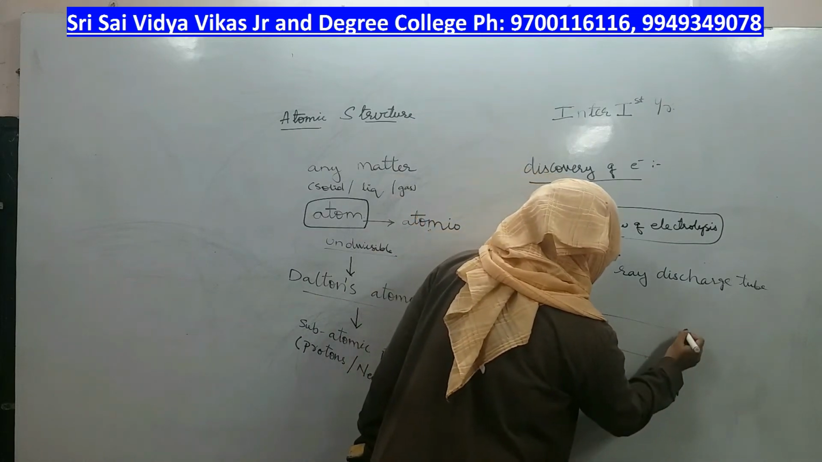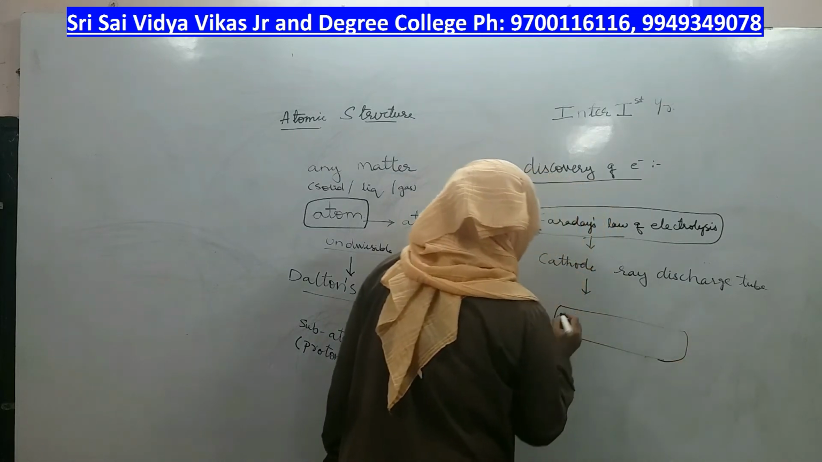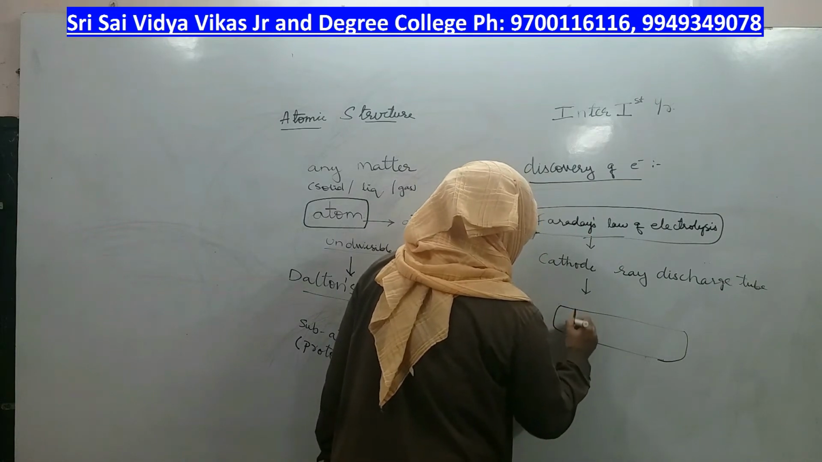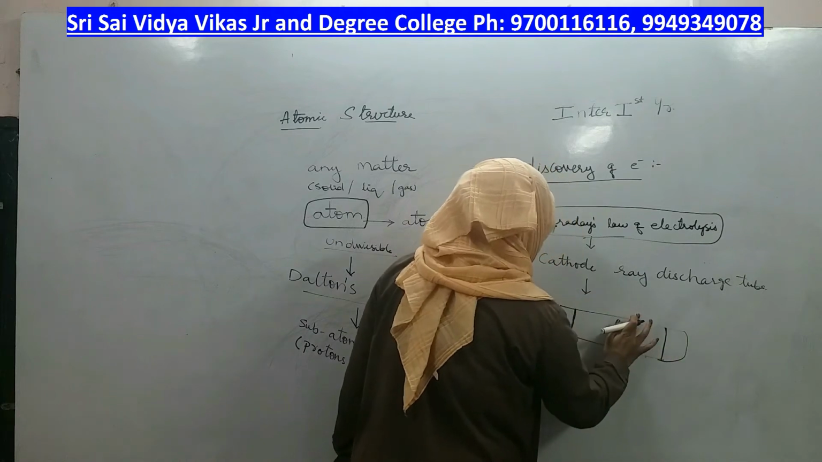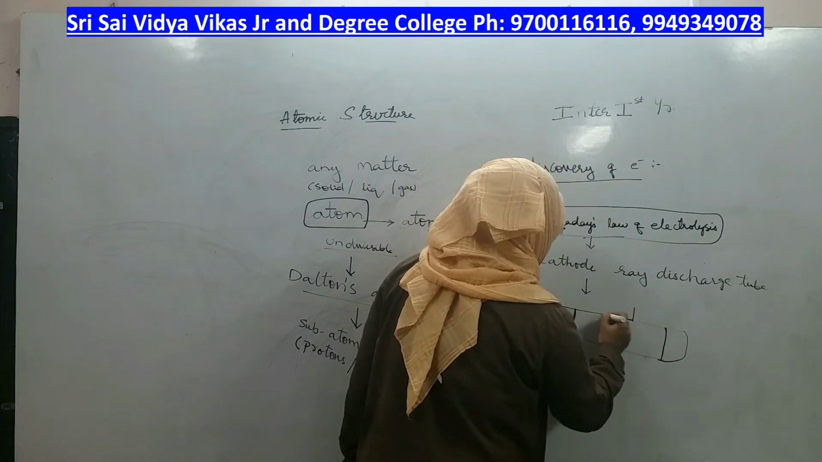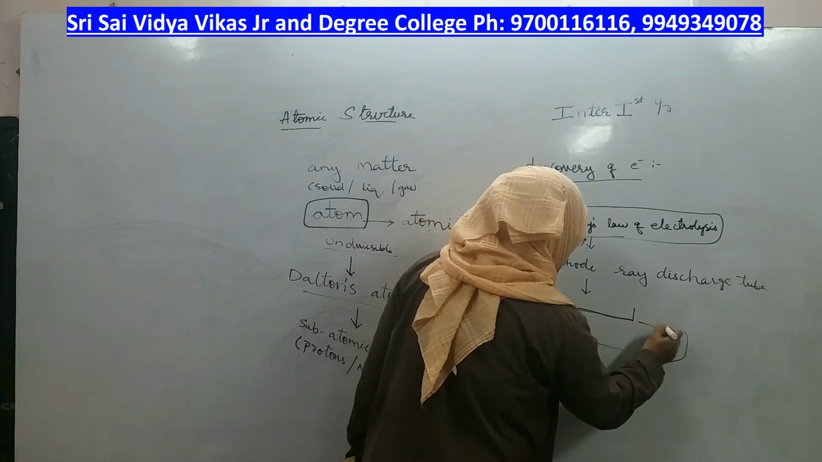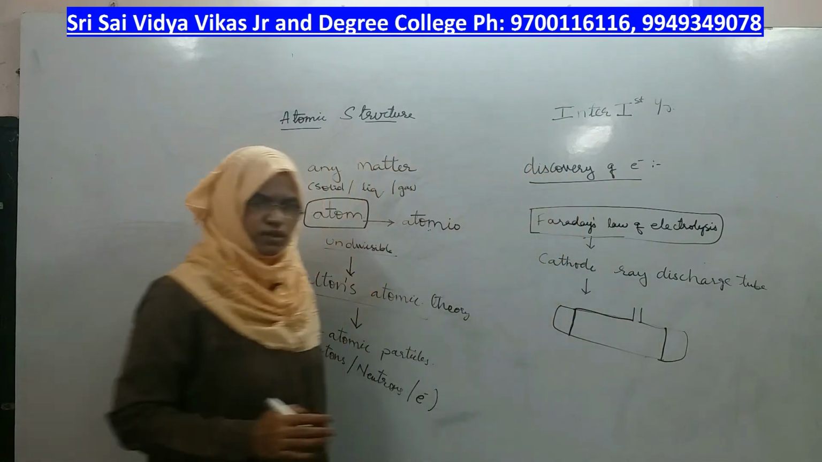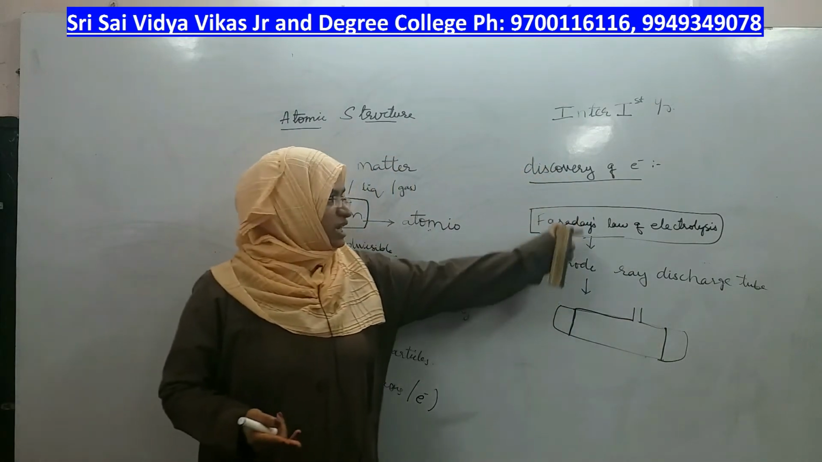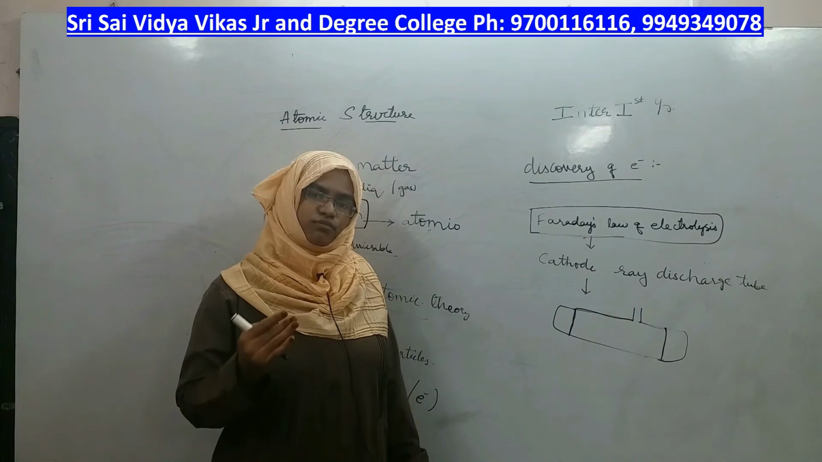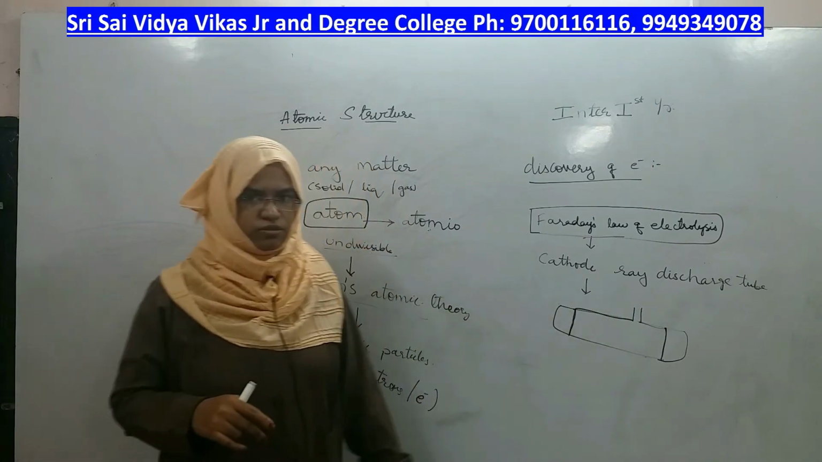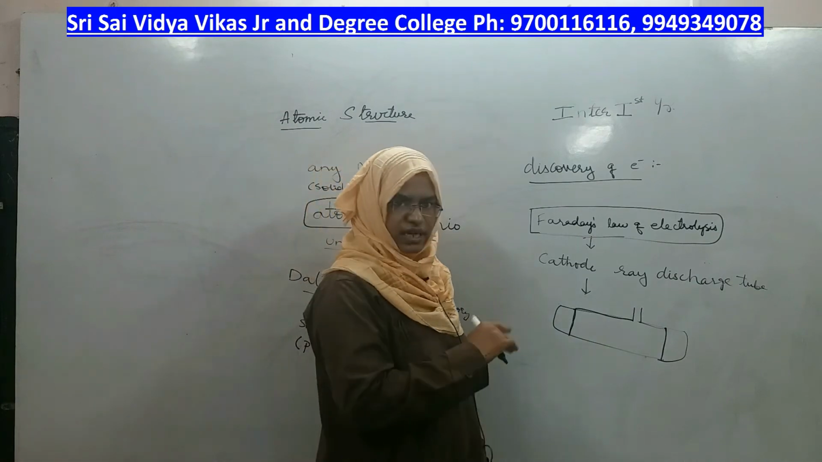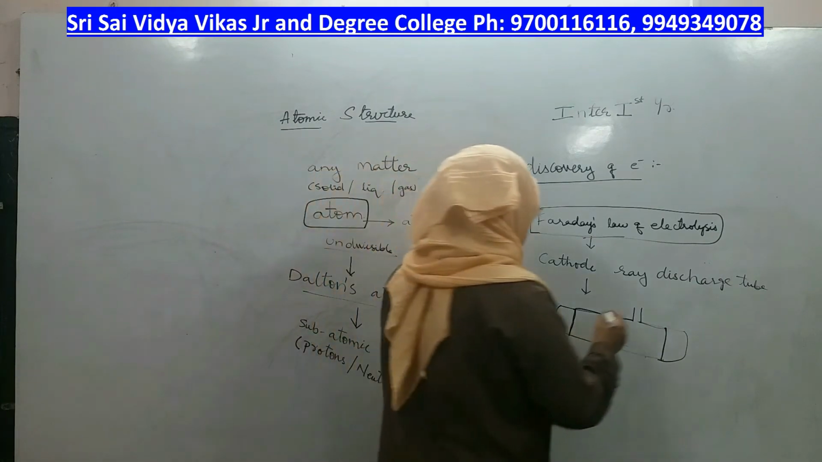This is the original cathode ray discharge tube given by Faraday. The same cathode ray discharge tube was used by J.J. Thomson earlier, but after proving that the electron exists, he made certain modifications in a stepwise manner to the same cathode ray tube. But what the general cathode ray tube looks like is this way.